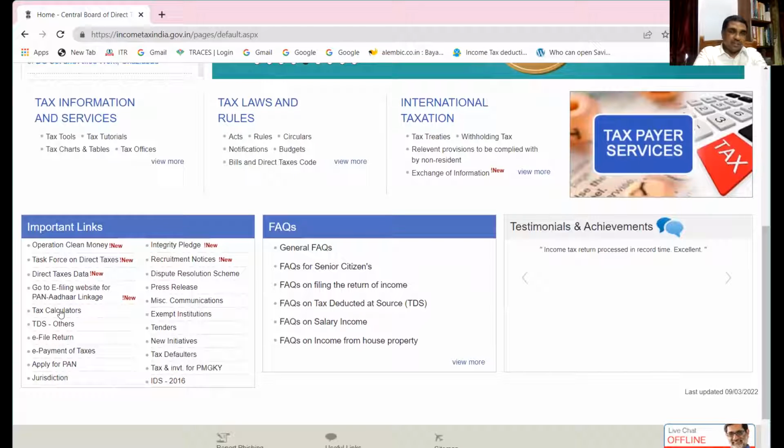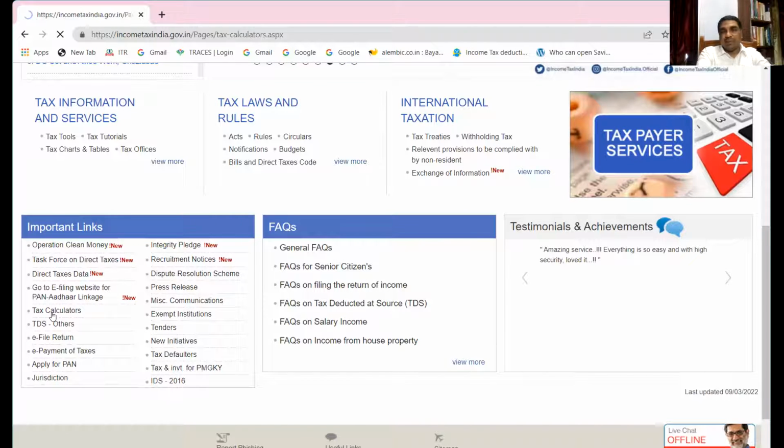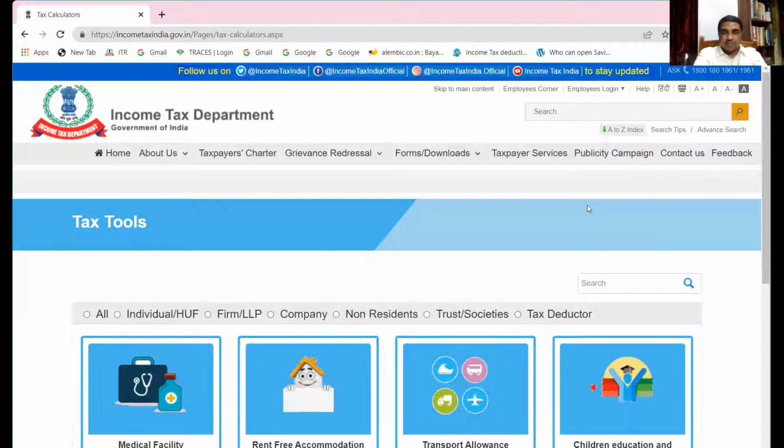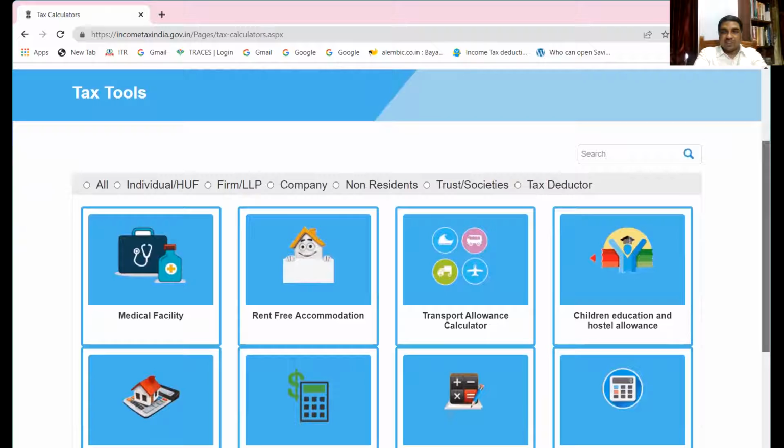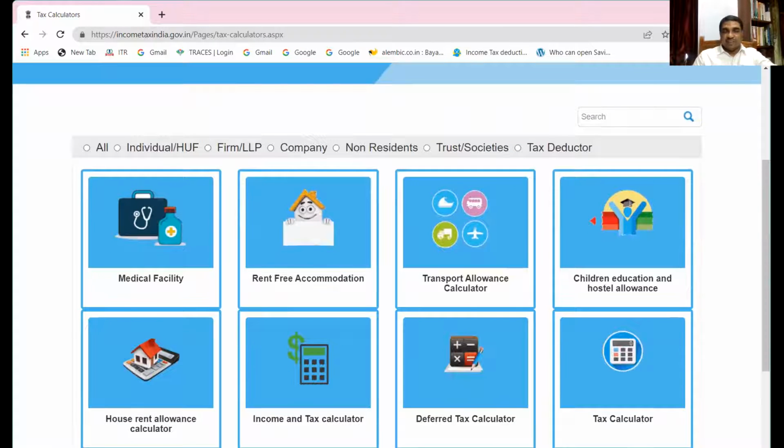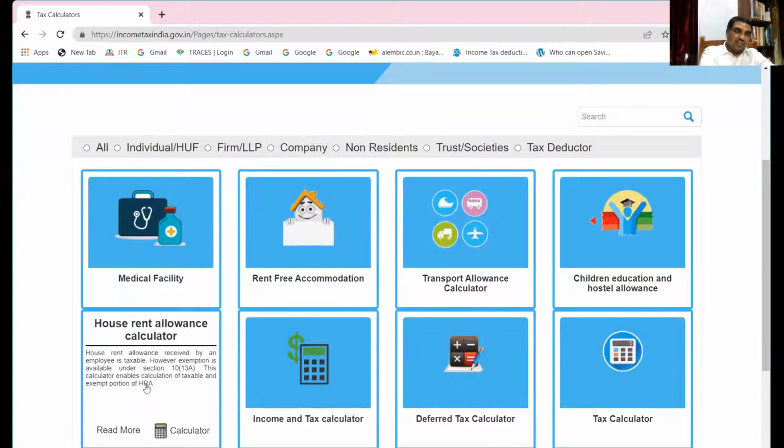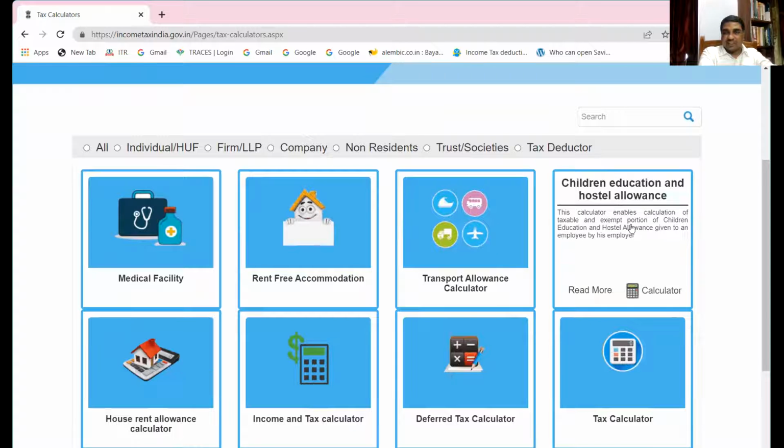Here you see tax calculators are there. You can also click here, tax tools. Here also you can find a link for calculators. I'm using this link here, tax calculators. If I click here, you see various calculators are there. And are you finding the children education and hostel allowance calculator anywhere? In the previous session, I had already shown you the house rent allowance, HRA calculator, but now we are using this children education and hostel allowance calculator. So let me click here.